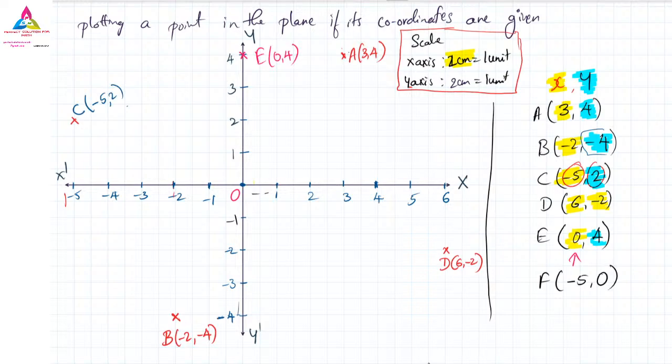Where will it come now? Anyone will say that? Where will the minus 5 and 0 come? First we have to see where the x value minus 5 is, and the y value is 0, which means that point is going to come on the x-axis. So first you have to see where minus 5 is. If you search it correctly, yes, minus 5 is over here. This is our minus 5, and y value is 0, so it will come on this point only. So this is our F, nothing but minus 5 and 0.